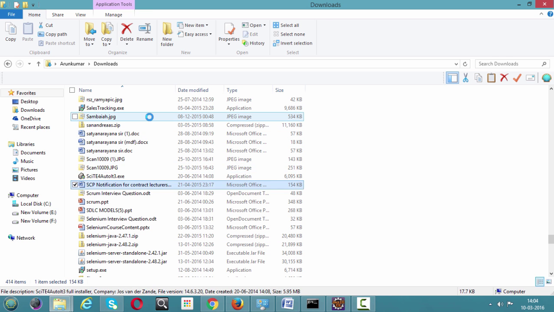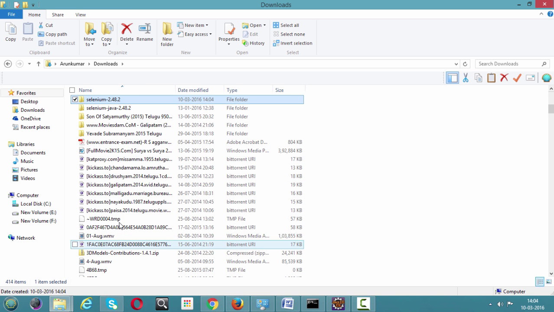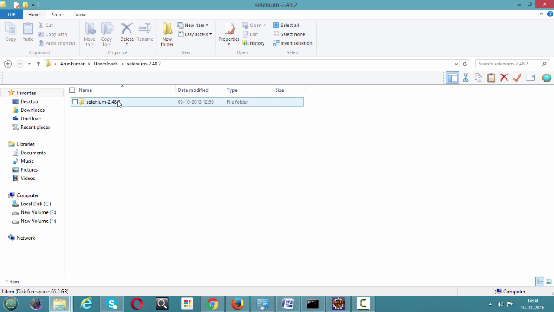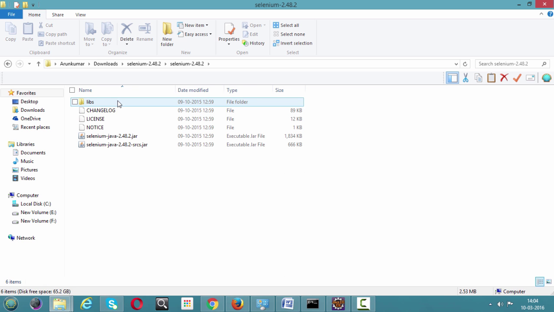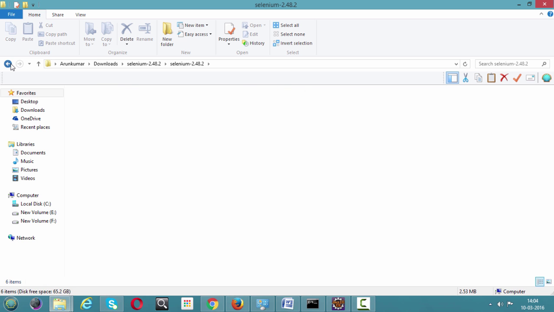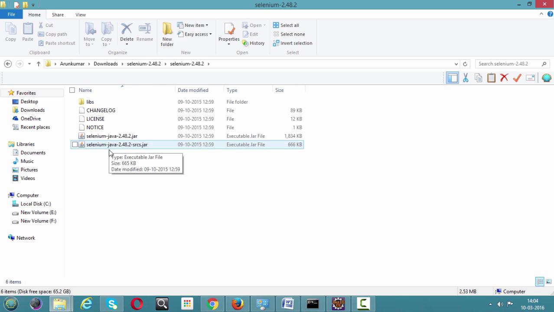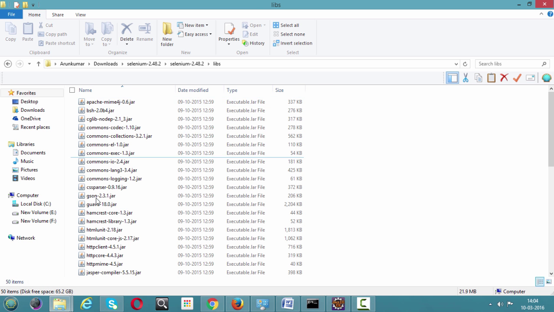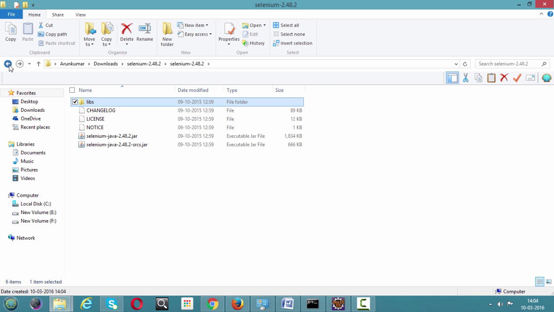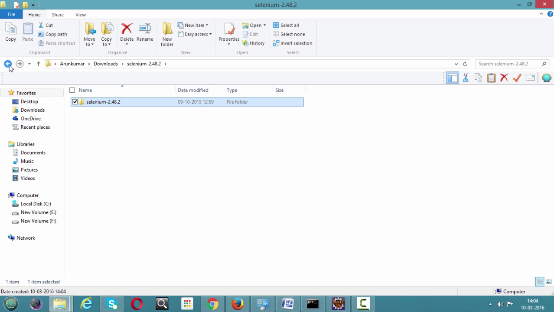Let's first search for Selenium 2.48.2. Okay. So just open the Selenium folder, the one we have unzipped just now. Here we got two Selenium jars. You can see these Selenium Java jars, and in the libs folder also we have a few jars. So these jars we need to configure in your project. That is what the thing is.